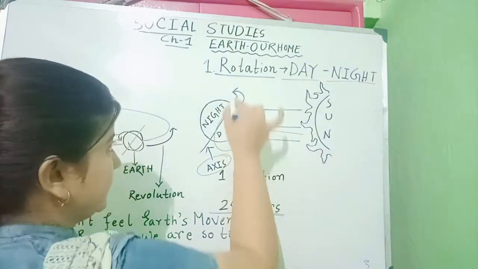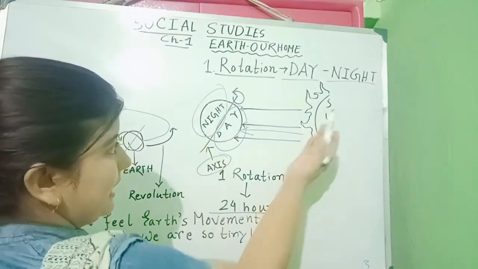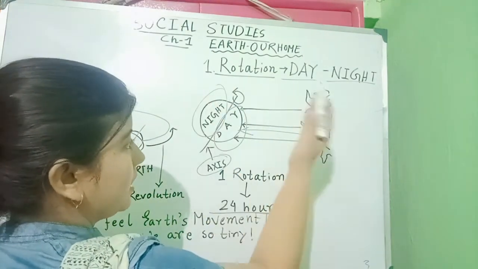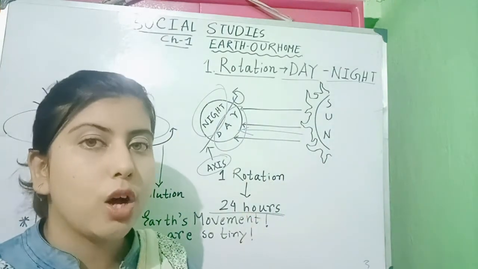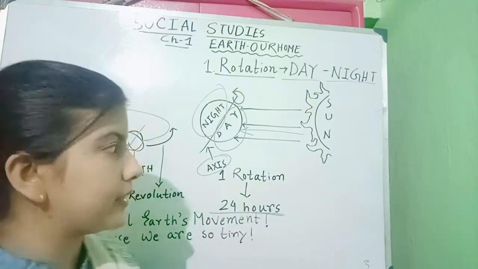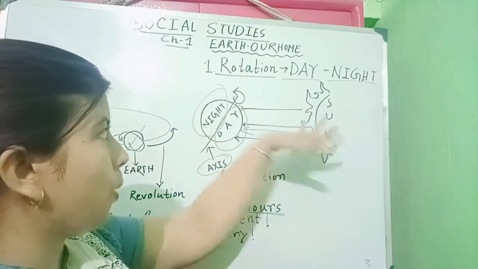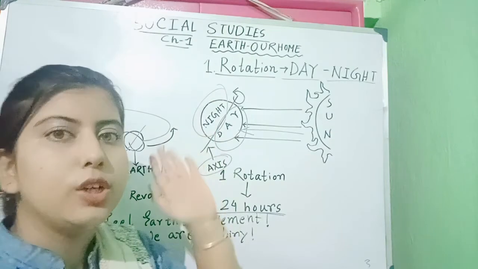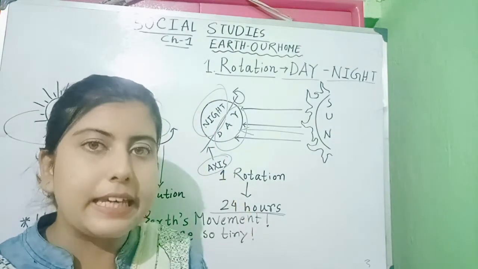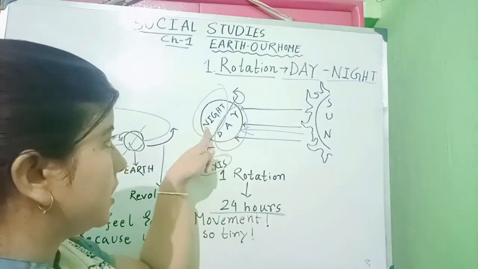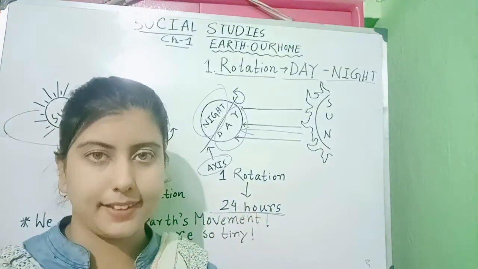But the part of earth that is away from the sun, the opposite of the sun, does not receive any sunlight. So here we can find night.